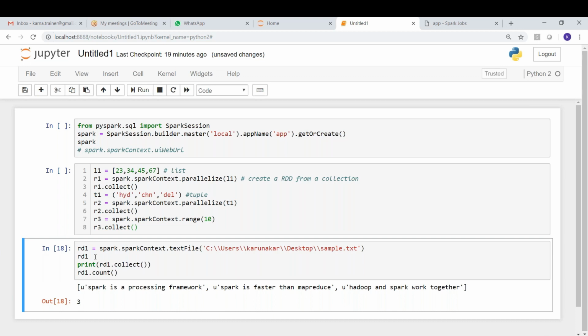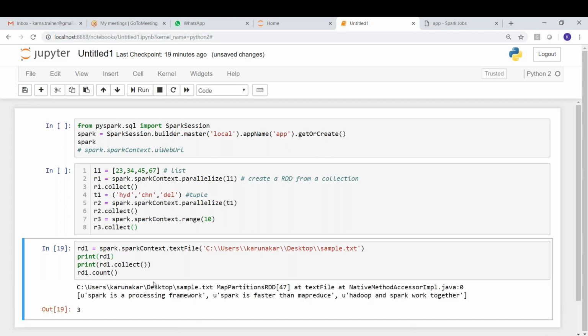I think rd1 is not getting printed here. You can see this, the map partitions of rdd is not showing like that. That's fine, let us just comment this. So the entire line will be treated as a string.